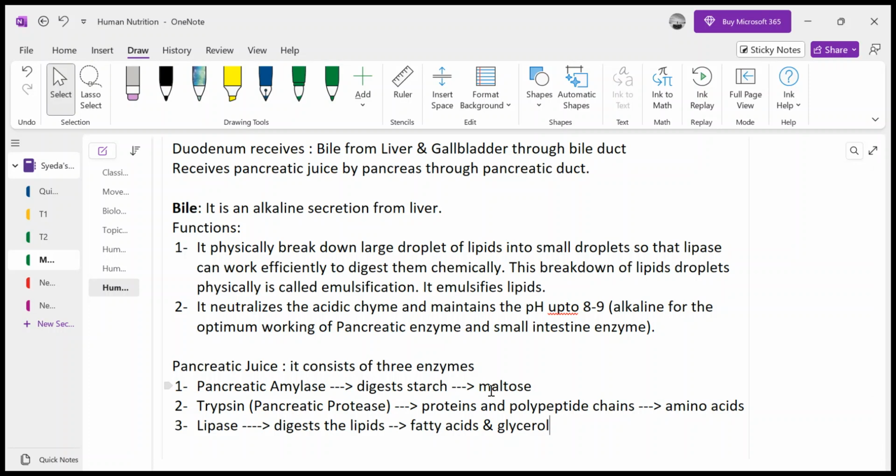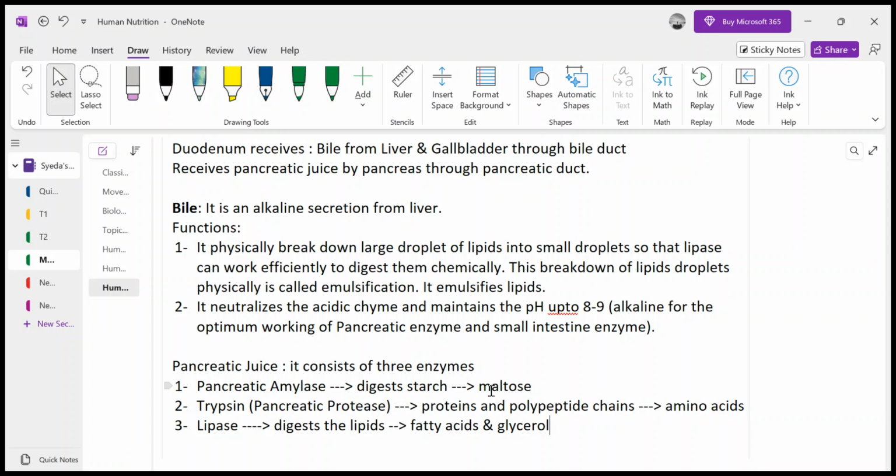So maltose is basically converted into glucose by the small intestine enzyme maltase. Maltase is not produced by pancreatic juice. It is not produced by the stomach, anyone. The small intestine produces it, maltase, right?